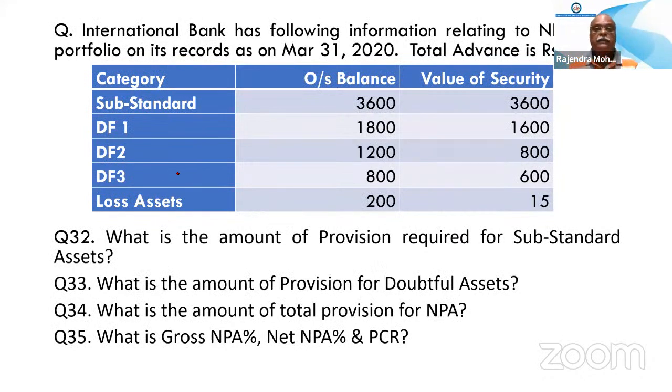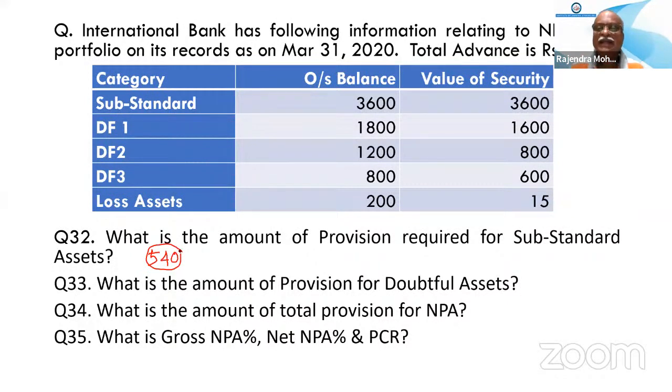This bank has this information. Total advances are given as substandard, DF1, DF2. So what is the amount of provision required for substandard asset? Calculate and tell me. 540, sir. 540.